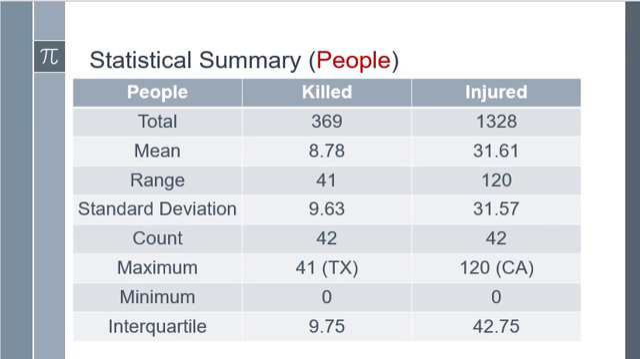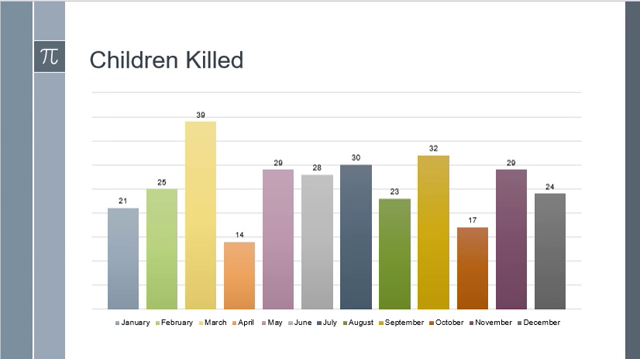In the case of people, a total of 369 people were killed in 2015 and 1328 were injured. The maximum was in Texas, with 41 people killed, and the maximum injured was in California, with 120 people. In this graph we can see that in March 2015, 39 people were killed, and that is the highest number in a month due to mass shootings.